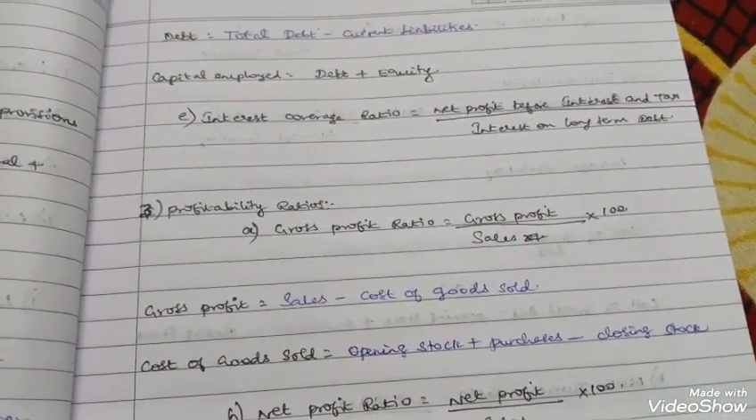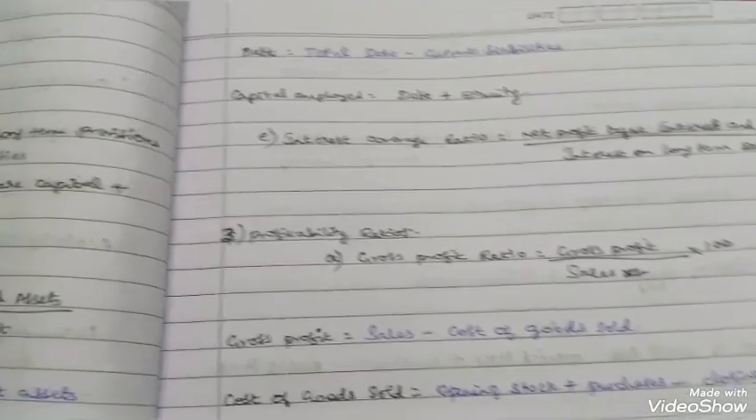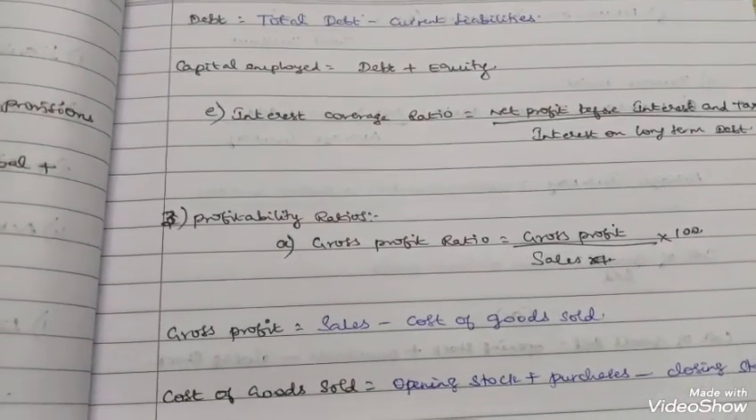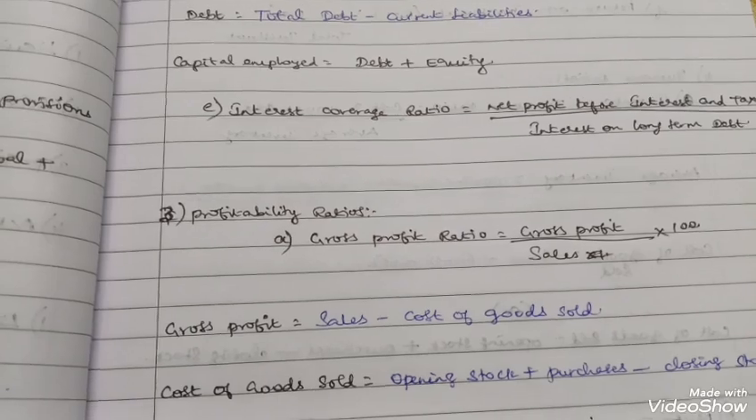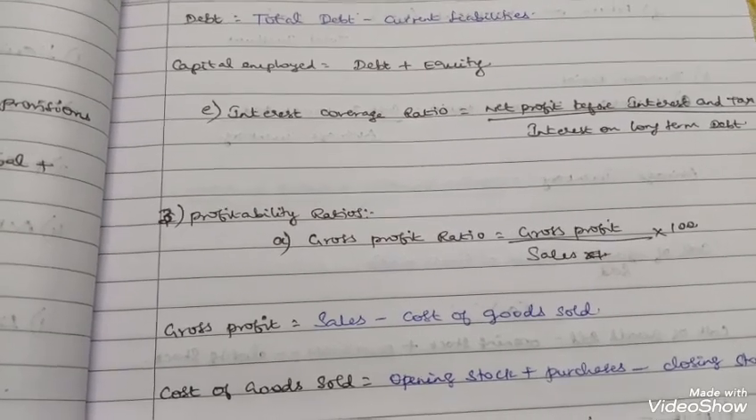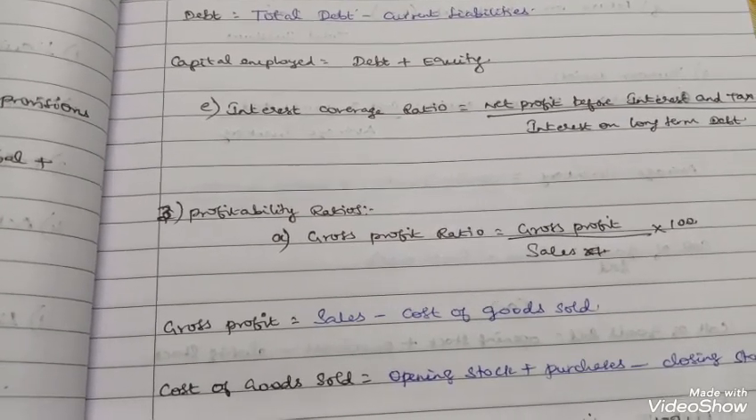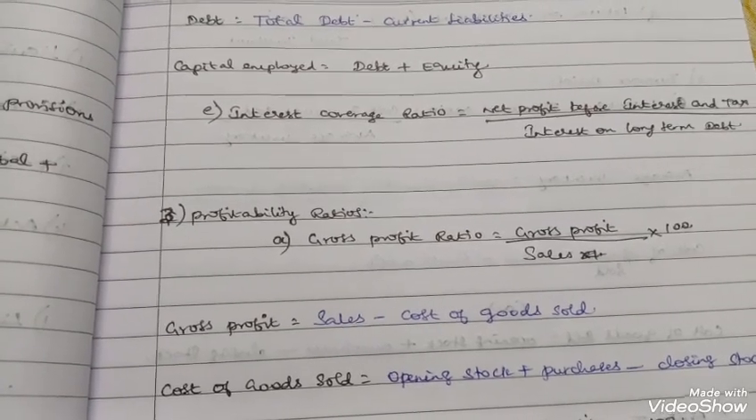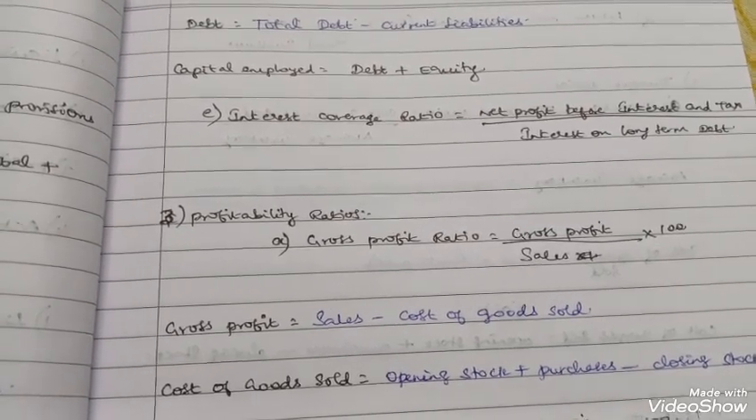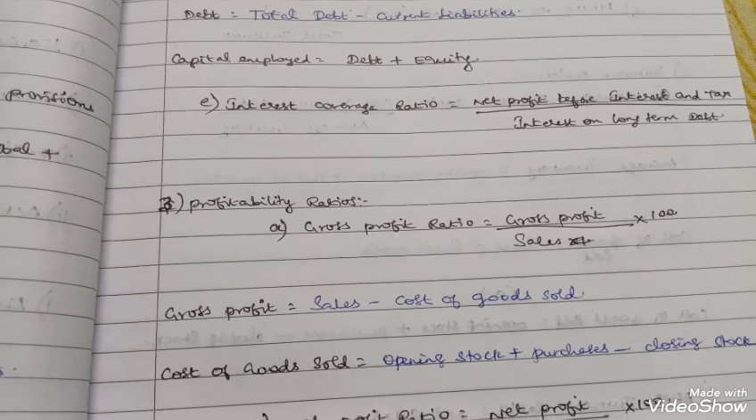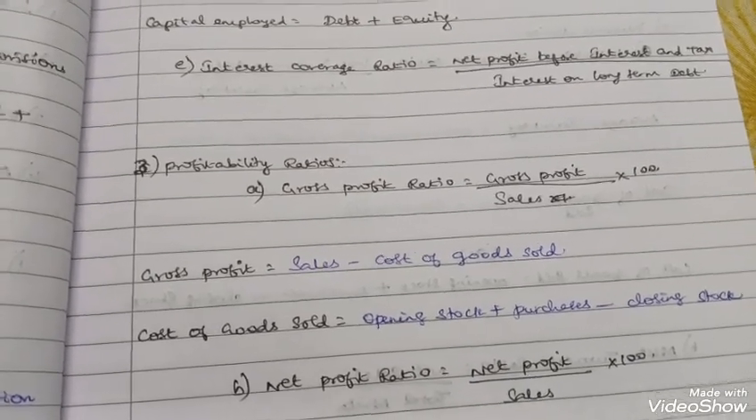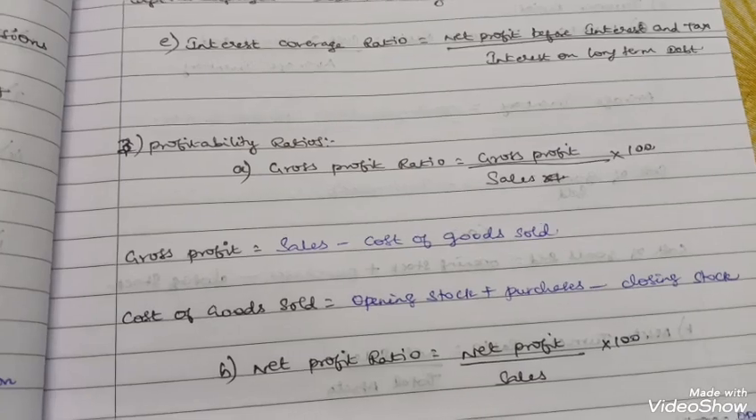Interest coverage ratio. Interest coverage ratio is equal to net profit before interest and tax divided by interest on long-term debt. Then moving on to the third head called profitability ratios.